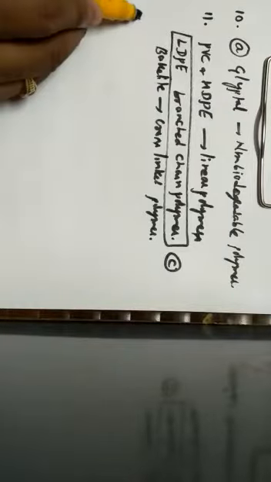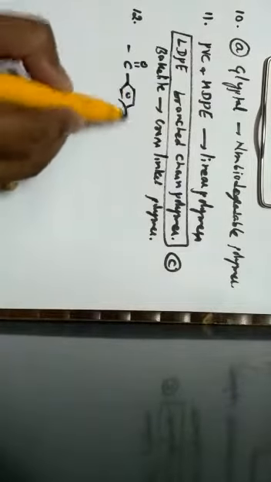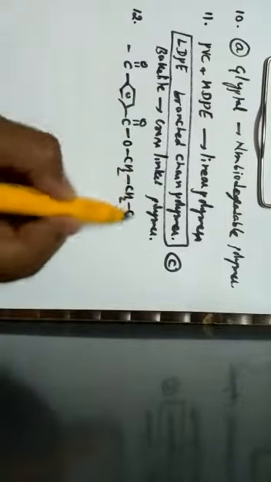Next one, question number 12. Which one of the following is a polyamide polymer? They have given the option terylene. So let us write the structures. C double bond O with benzene ring, C double bond O, O, CH2, CH2O.